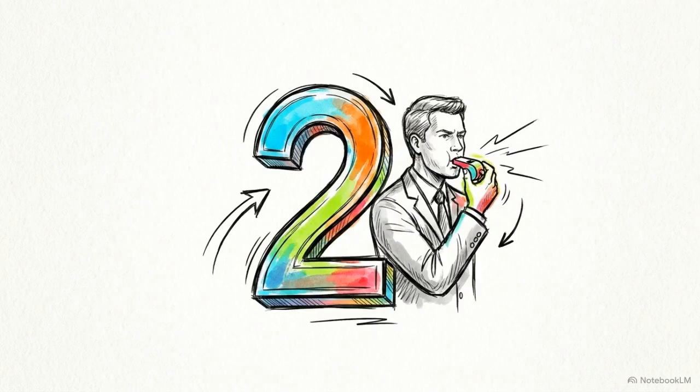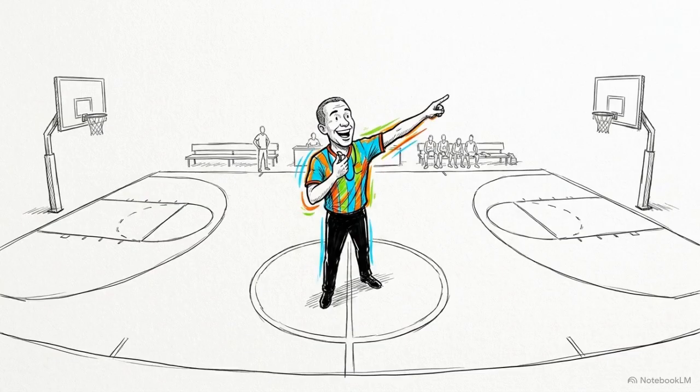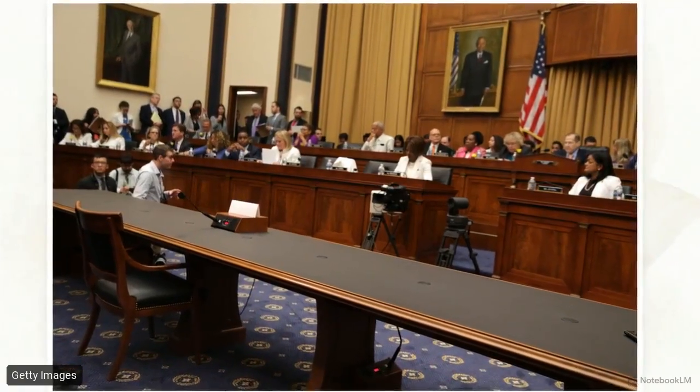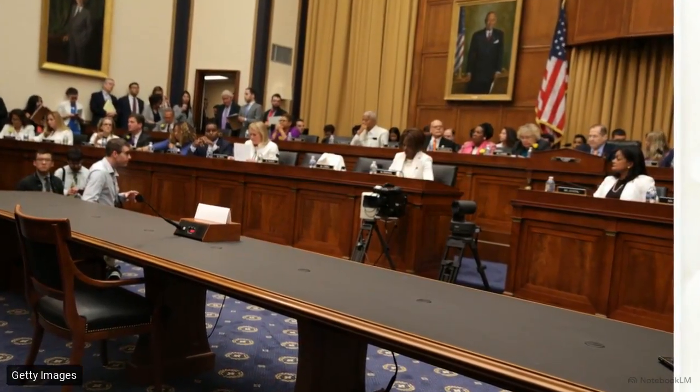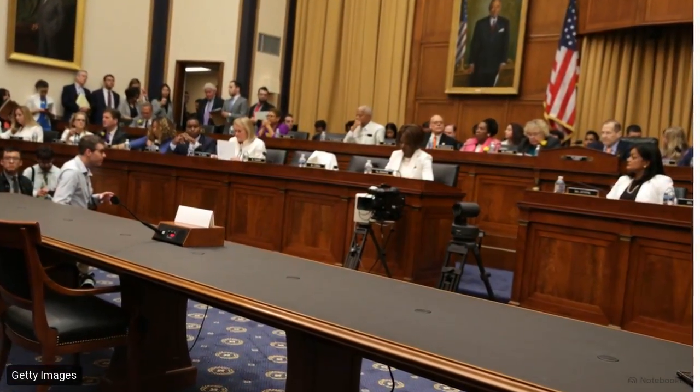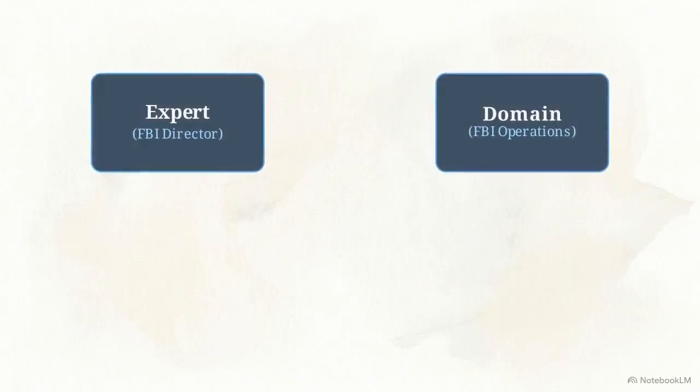The second structural failure is the biased authority. In this scenario, the expert possesses perfect domain competence, but a conflict of interest removes their testimony's value as objective evidence. Consider a scenario where a senator suggests the FBI director should testify at a hearing to clear the Bureau of charges regarding unauthorized internal activities. This diagram maps the formal relationship.